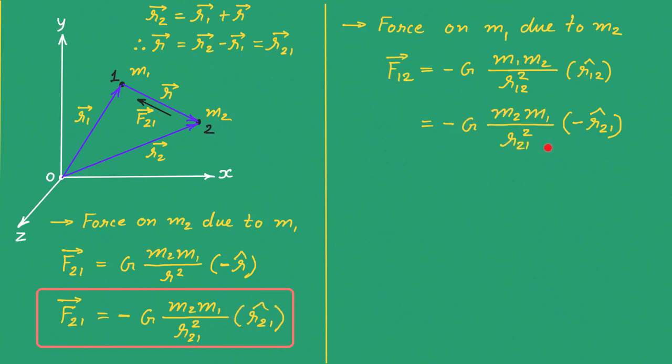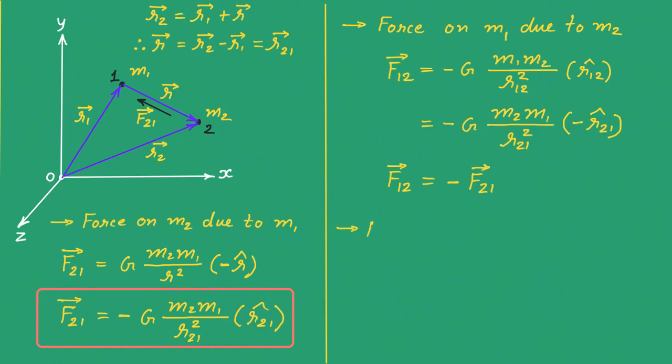So, at the place of this term, I can write minus F21 vector. Means vector F12 is equal to minus of vector F21. That means here Newton's third law is also obeyed. So in case of gravitational force, Newton's third law is also obeyed.